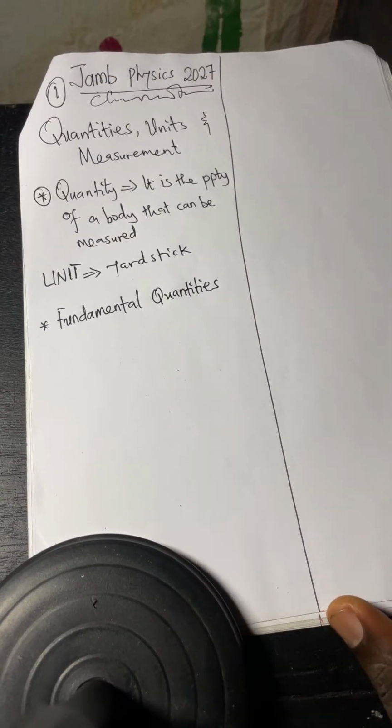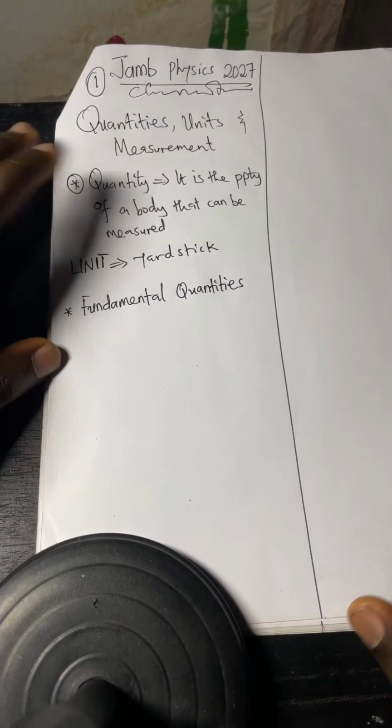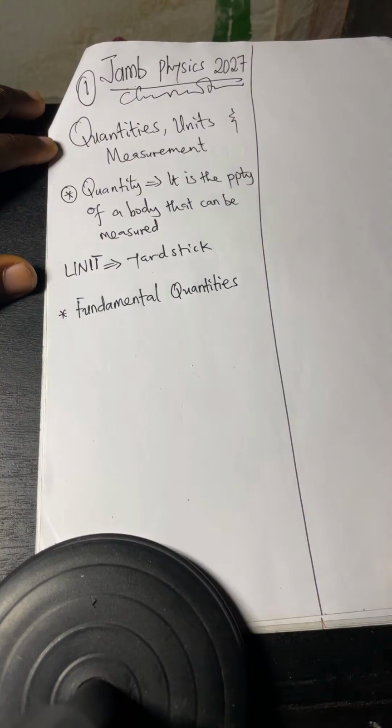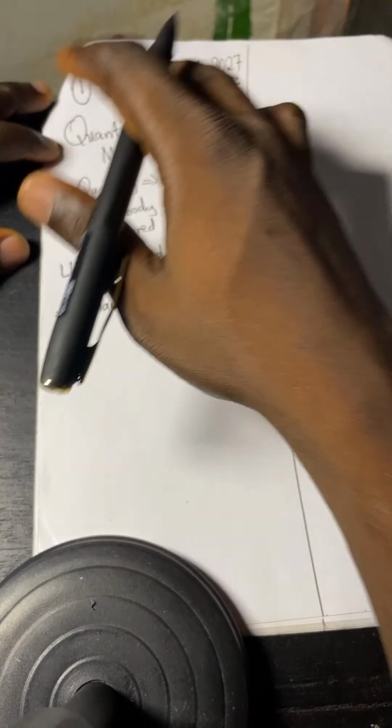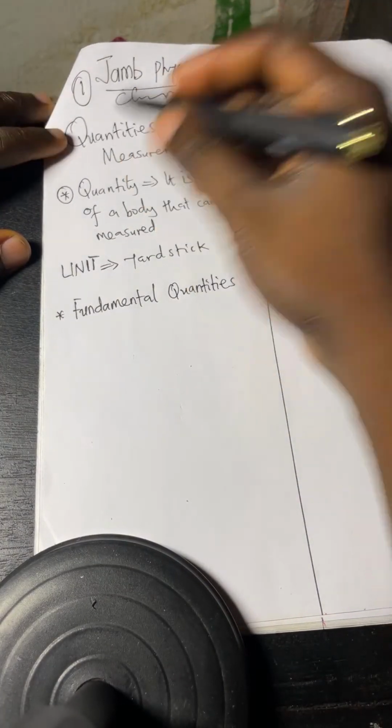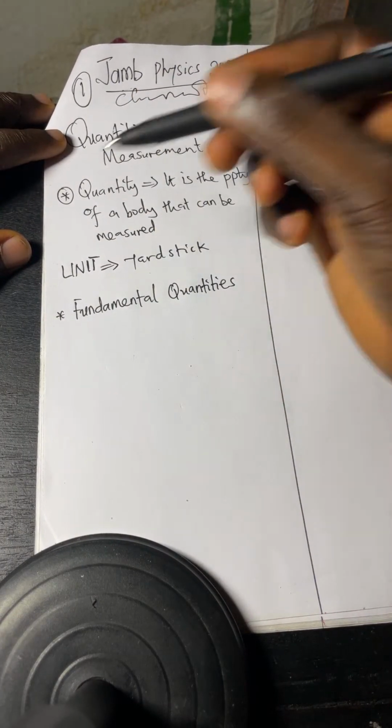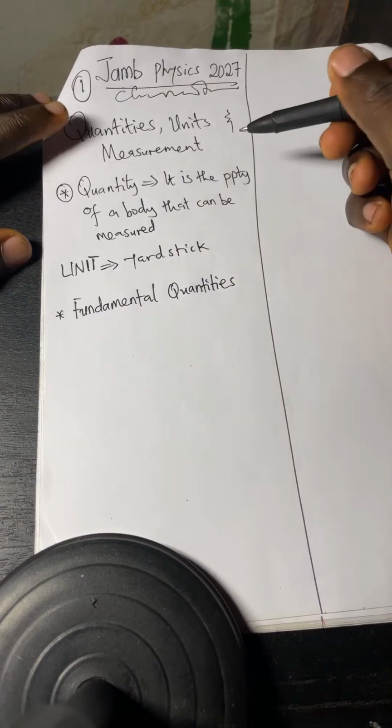Why do I say so? If you know why this one is fundamental and why this one is not fundamental, then I promise you, there is no question they ask you as regards this that you will have an issue with. Just like I told you, quantity is anything that has the tendency to be measured, the properties of a body that can be measured.